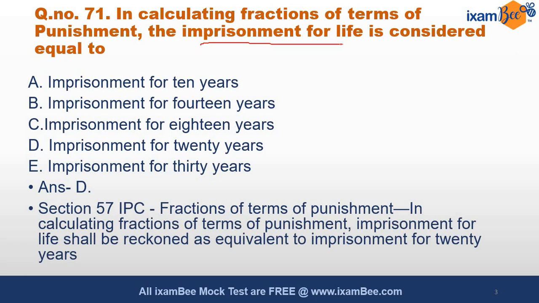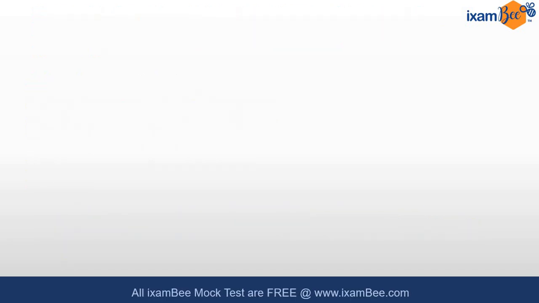Section 57 of IPC deals with the fractions of terms of punishment. In calculating fractions of terms of punishment, imprisonment for life will be equivalent to 20 years. This is directly mentioned in the section.